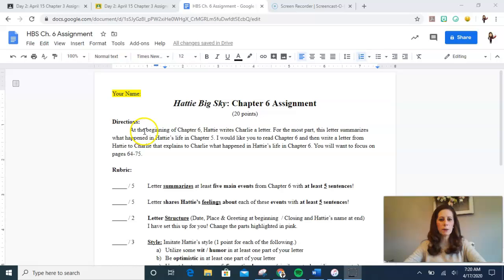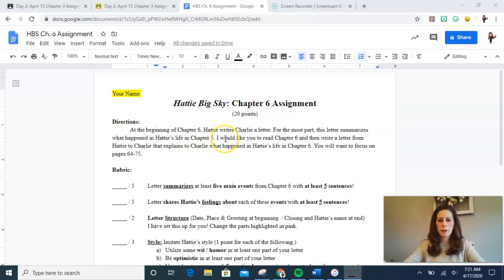So for the directions, at the beginning of Chapter 6, when you read that today, you are going to see that Hattie writes Charlie a letter. And obviously this is not the first letter she has written him. She has written him several letters before in the book. For the most part, this letter at the beginning of Chapter 6 summarizes what happened in Hattie's life in Chapter 5. So it's going to summarize events like the wolf attacking Violet, or also Carl having to register as an alien enemy. So you're going to see those events, plus some other events that we didn't see her talk about in Chapter 5, but she's going to summarize for Charlie.